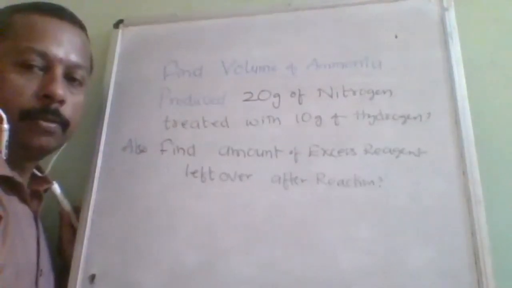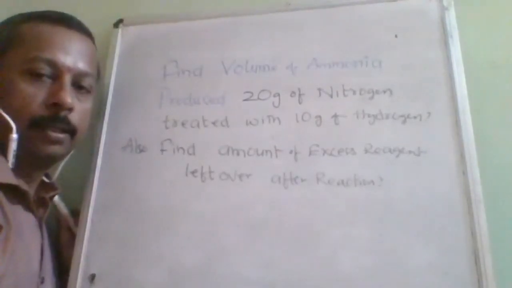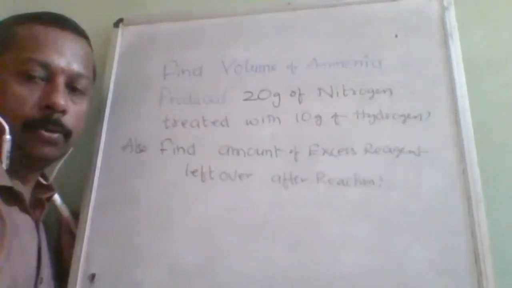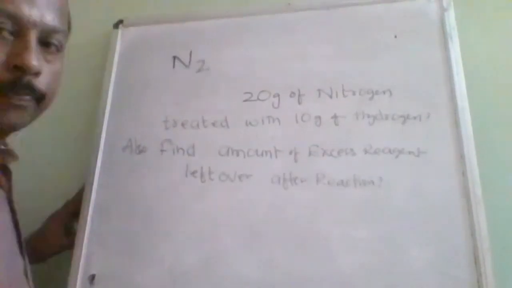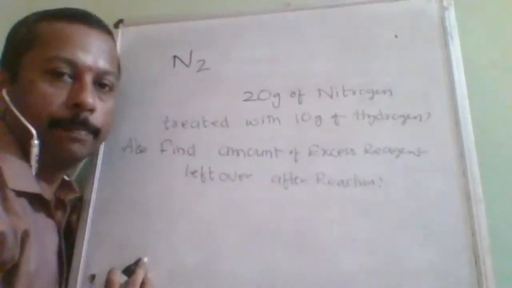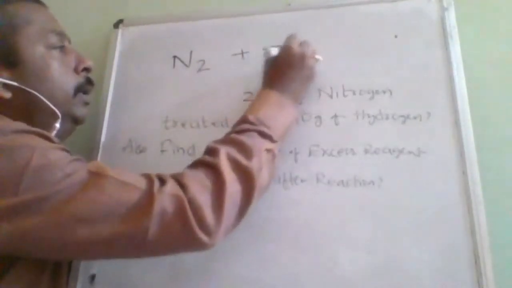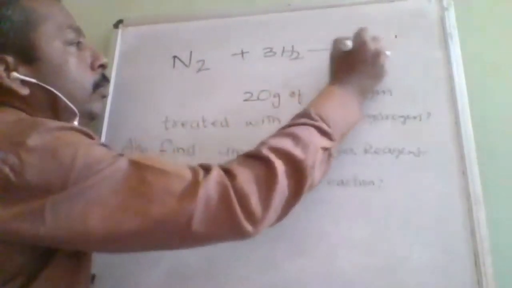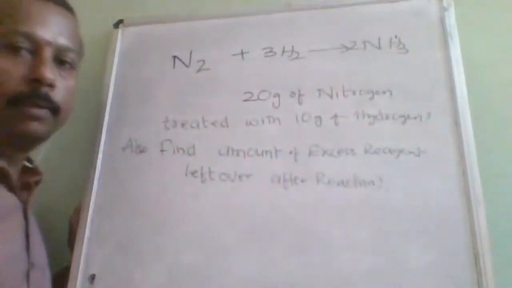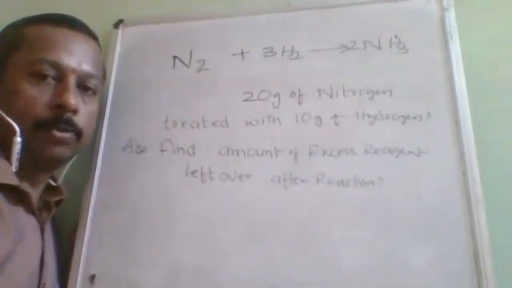Okay. So this question is solved. 90% of the solution is already explained in the previous example. So now you can do it on your own. For solving such a question, the very first and foremost step is to balance the reaction. N2 plus 3H2 gives 2NH3. This is the balanced reaction between nitrogen and hydrogen.